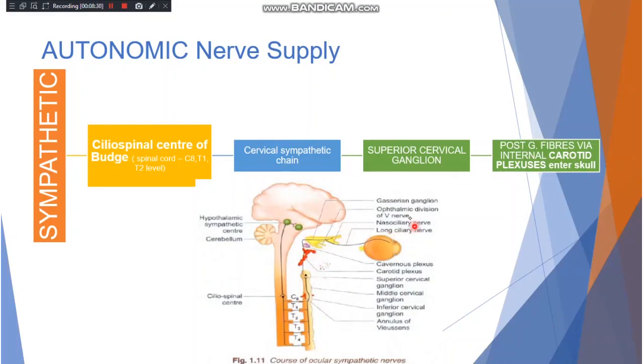muscles and arteries. Two muscles. Which are the two muscles which you need to know? The palpebral muscle of the eyelid, and your dilator pupillae. So these two muscles are supplied by the sympathetic nerve supply, and the blood supply, that is your orbital vessels and the blood vessels of the eyeball, orbit and the eyeball. These things are supplied by your sympathetic nerve supply.